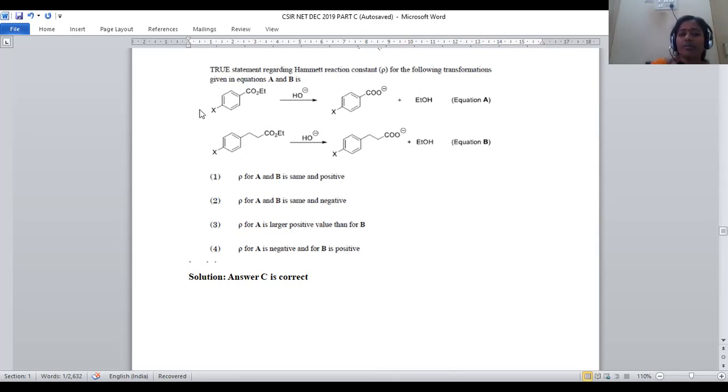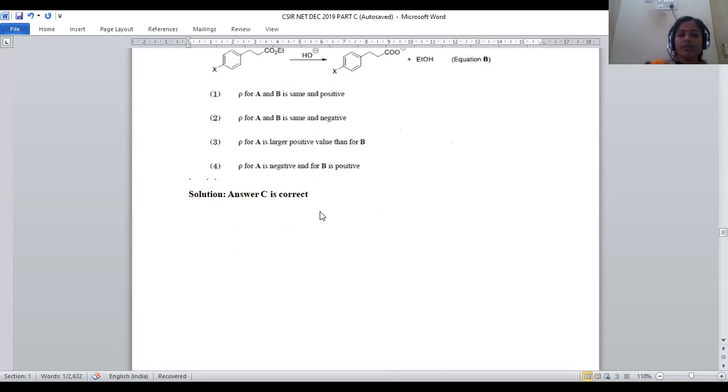That means the Hammett reaction constant will be greater positive, because the ester is directly linked with the phenyl, so electronic factors operate directly here. When the ester is not in direct conjugation with benzene, electronic factors are minimized, and the Hammett reaction constant will be lowered. So the correct option is that rho for A is a larger positive value than B. For the first equation the Hammett reaction constant will be higher, and for the second equation it will be lower. So this is about the question.